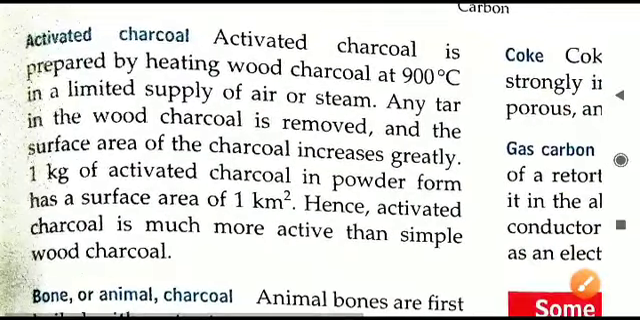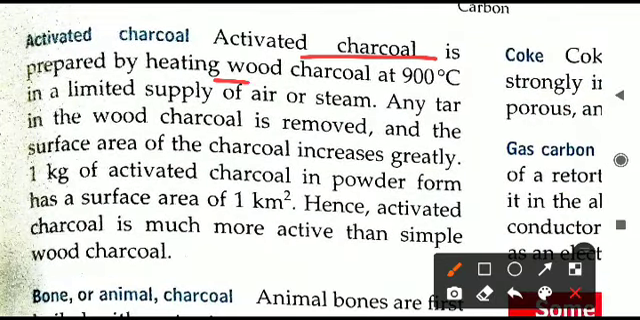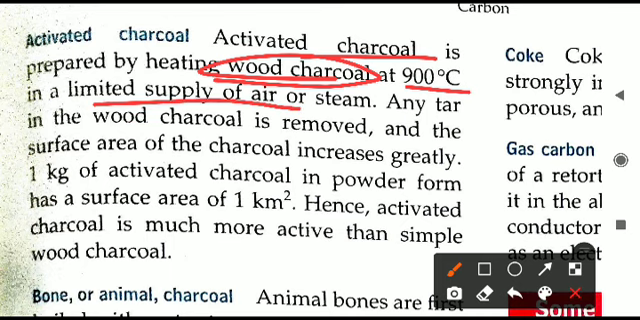Now we will move to the activated charcoal. It is prepared by heating wood charcoal at 900 degrees Celsius in a limited supply of air. When you make normal charcoal, air is not given, but in this case a limited supply of air is provided, and then when you heat the wood charcoal to 900 degrees Celsius, it converts into activated charcoal.